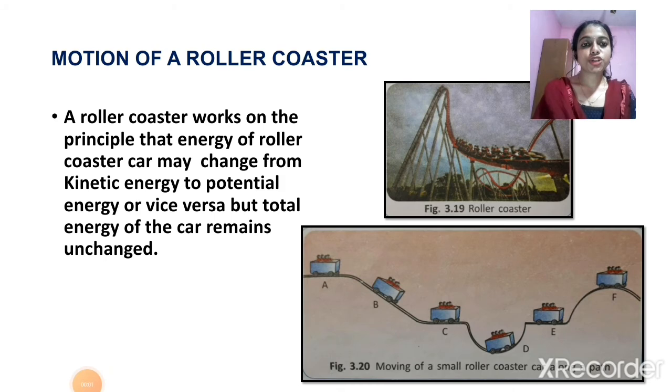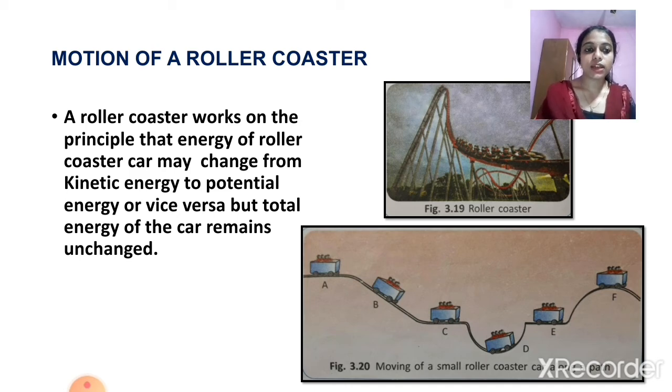Next one is the motion of a roller coaster. We all enjoy the ride in a roller coaster, isn't it? A roller coaster works on the principle that the energy of the roller coaster car may change from kinetic energy to potential energy or vice versa, but the total energy of the car remains unchanged.